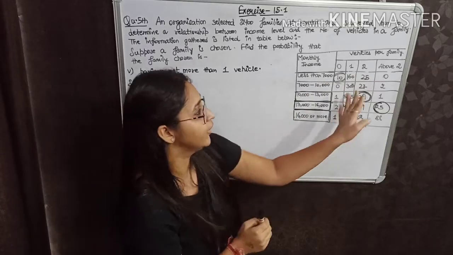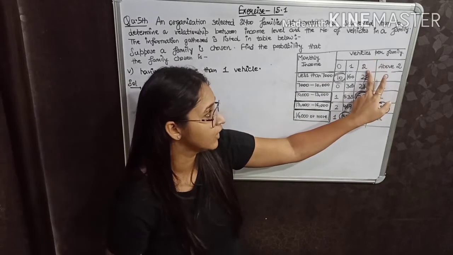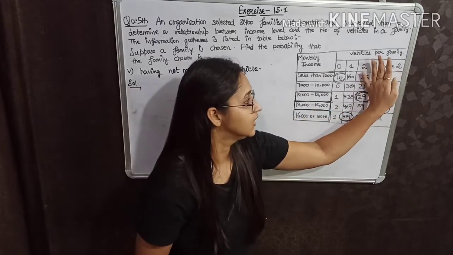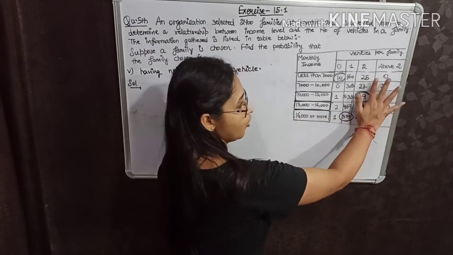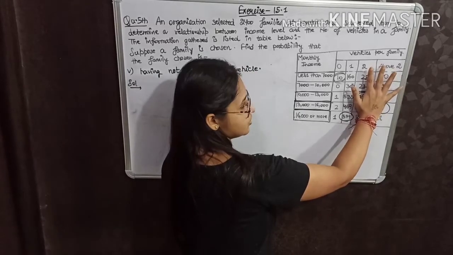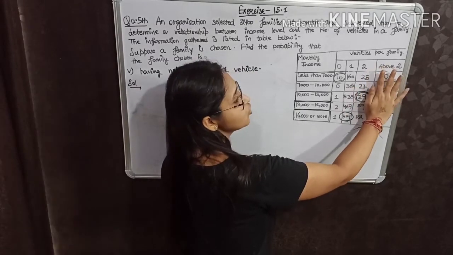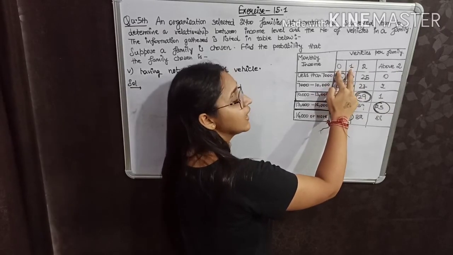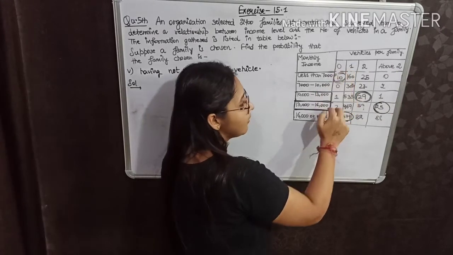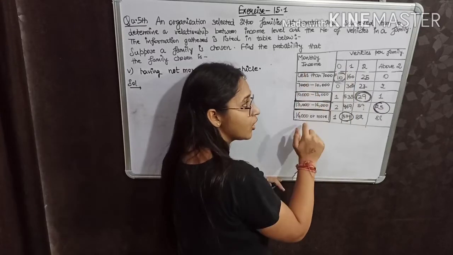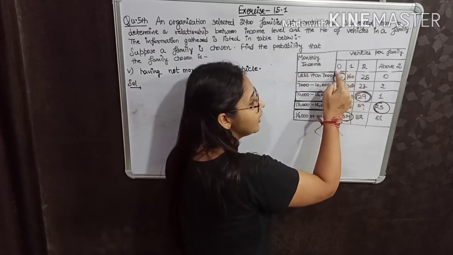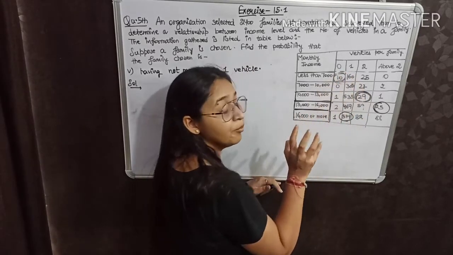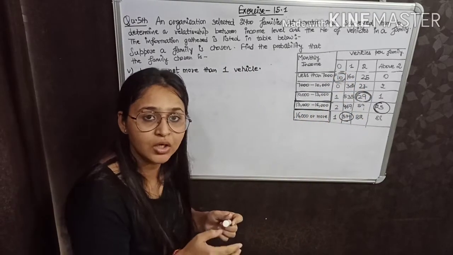It means we cannot choose the families that have 2 vehicles, we cannot choose the families that have above 2 vehicles. It means these families we cannot choose. Okay, these families we cannot choose. The left part is we have to choose the families that have no vehicle and the families that have 1 vehicle. Now, what about the condition of income? There is no condition. It means we will add all these families together to make the favorable outcomes of event E.